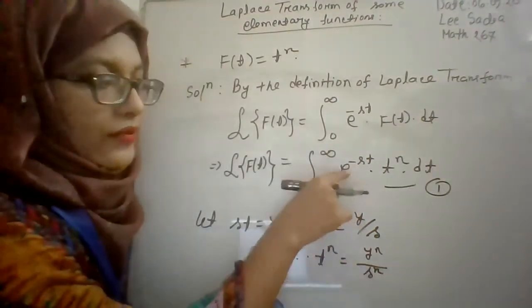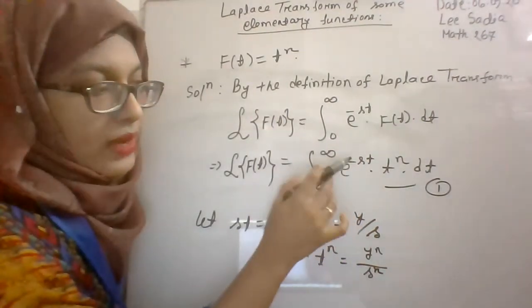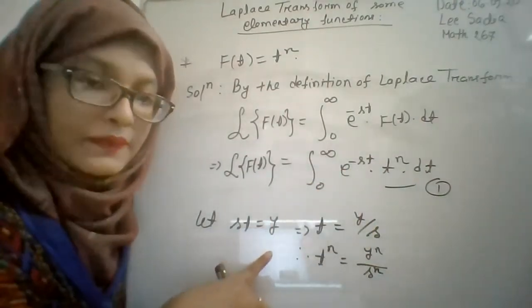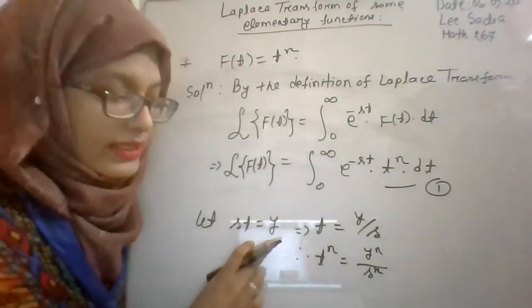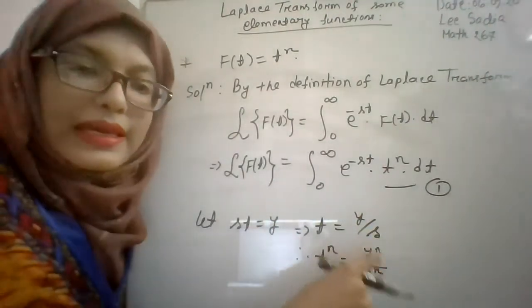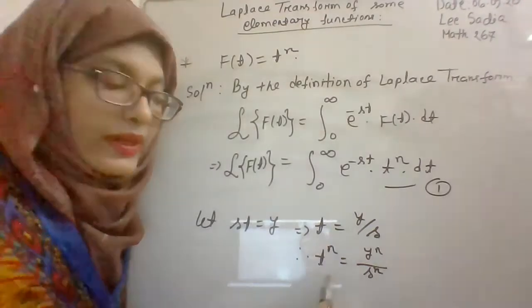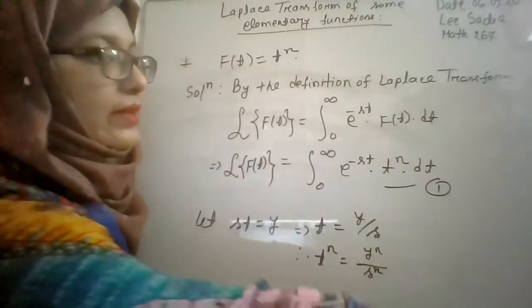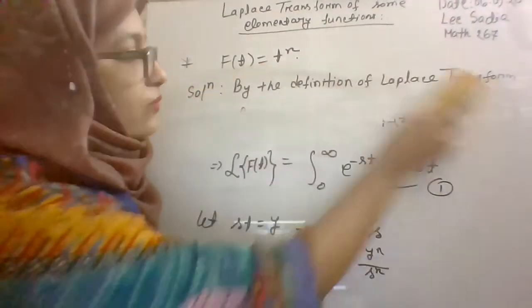What is this? From the exponential power minus st, we have considered st is equal to y. From this relation, we have found t is equal to y by s. When t is equal to y by s, then t to the power n will be y to the power n by s to the power n. Now we will find the change of limit.